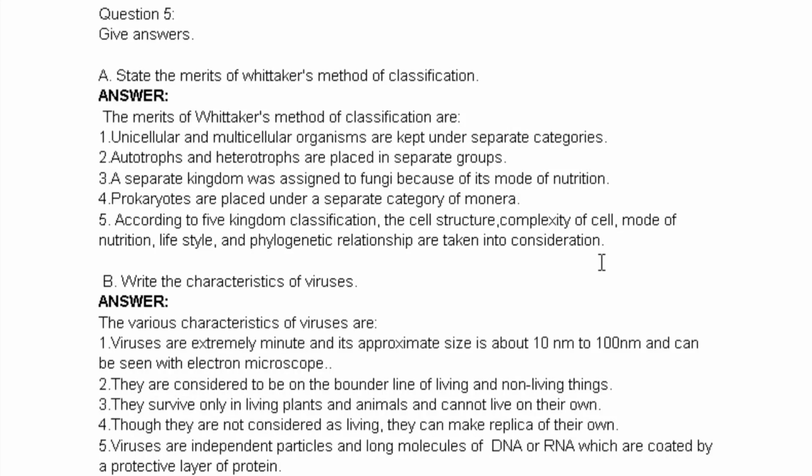Then mode of nutrition, that is how it takes nutrition from the environment. Then the lifestyle, that means where it stays or where it is found. And phylogenetic relationship, that means the evolution of prokaryotic cells to eukaryotic and unicellular to multicellular, how the relationship was formed. All these things are taken into consideration, and likewise they are separated in separate groups.